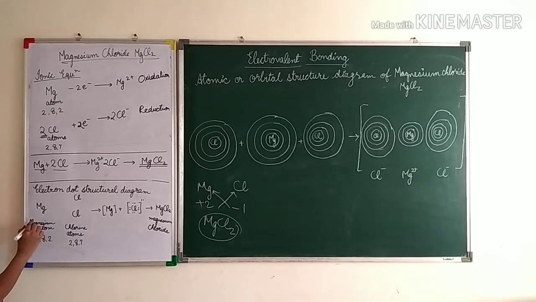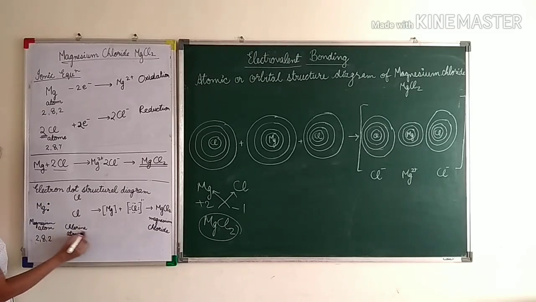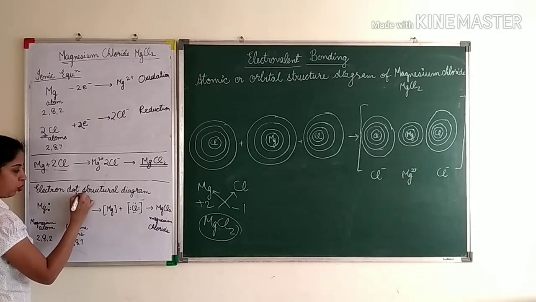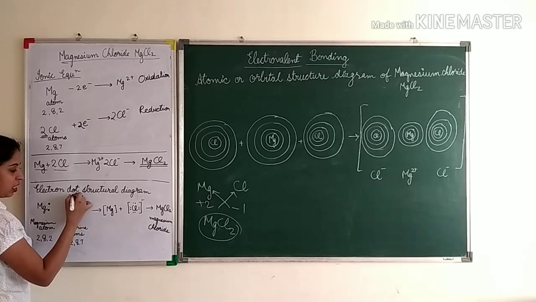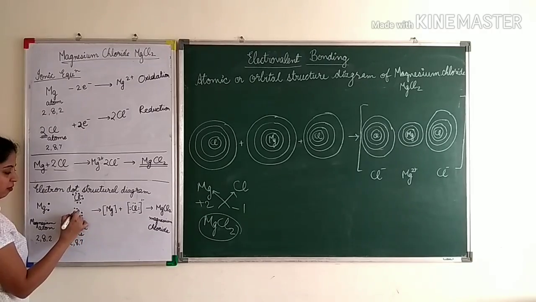Here you can see the magnesium atom. I have written the magnesium atom as 2, 8, 2. So I have to draw 2 electrons here. Now for chlorine, I have to take 2 atoms. See, I have drawn 2 atoms, 2, 8, 7. So for every chlorine atom, I will draw 7 electrons. 1, 2, 3, 4, 5, 6 and 7. Here also 1, 2, 3, 4, 5, 6 and 7.